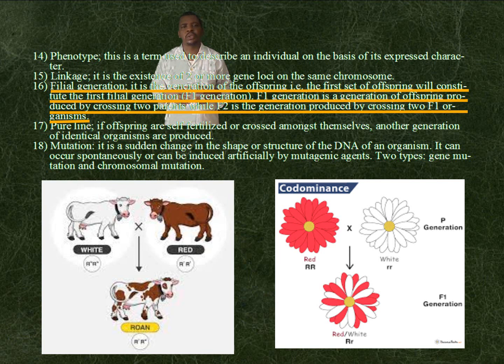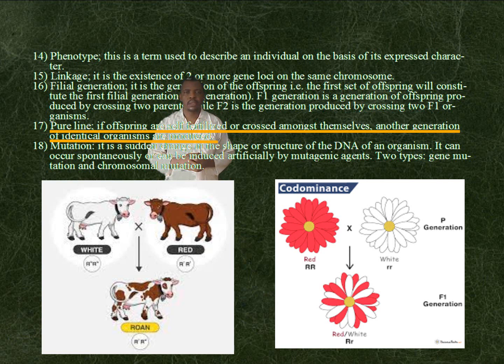The F1 generation is a set of offspring produced by crossing two parents, while the F2 generation is produced by crossing two F1 organisms. Pure line. If offspring are self-fertilized or cross among themselves, another generation of identical organisms are produced.